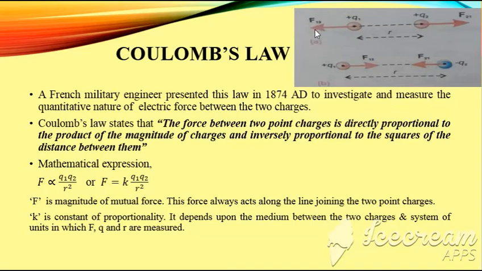Here, the direction of the two forces is such that the two charges are repelling each other. Now look at the second diagram. In this diagram, Q1 is positive and Q2 is negative. Now look at the position of the force vectors. These force vectors are towards each other. It means that they are attracting each other, and these are acting along the line joining the two point charges.